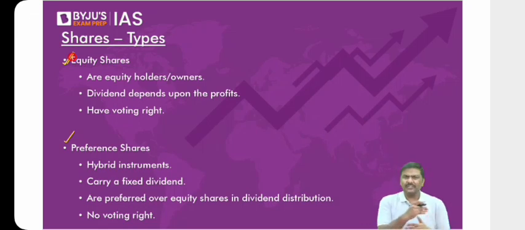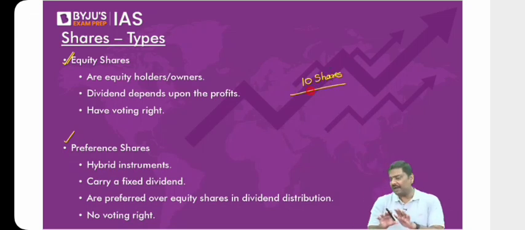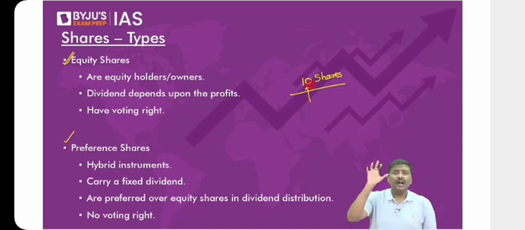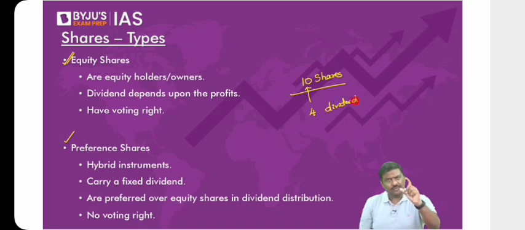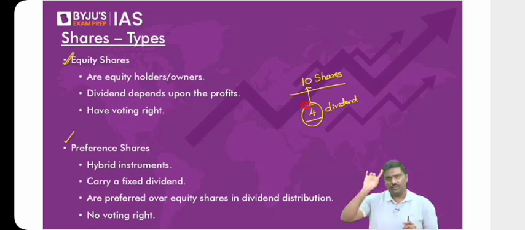Now, what is the basic idea of an equity share and a preference share? Let's say hypothetically, the company has issued a share. You will purchase 10 shares. Just a hypothetical example. Keep it simple now. Imagine a company has issued shares. You have 10 shares out of all the shares that have been issued. The company will guarantee that out of the profits that they earn every year, they will give you a fixed amount of dividend, 4 rupees, for every one share that you have. This is one type of a share.